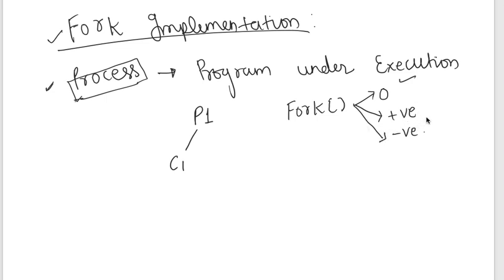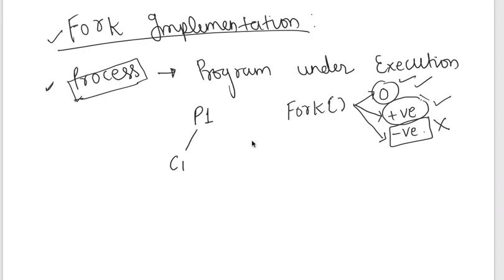Yes, if it returns negative value, it means there is unsuccessful completion of fork, or no child process is created. If it returns 0, then it is for the child process created. Positive is the process ID for the parent. Okay.